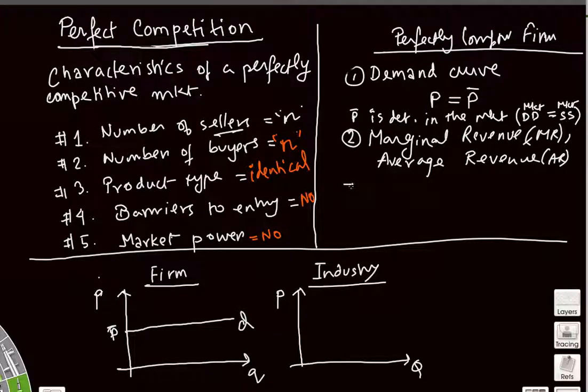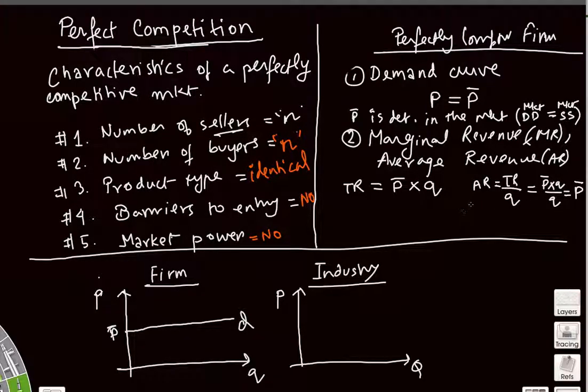So let's start with total revenue. Okay, total revenue, the definition is when you multiply price with quantity, you get total revenue. Okay, so P times Q. Now this P bar is given for each farm because it is determined in the market. Therefore, total revenue is P bar times Q. Now, average revenue, the definition of average revenue is revenue per unit of output. So total revenue by quantity, which is this term P bar times Q by Q, which is equal to P bar.